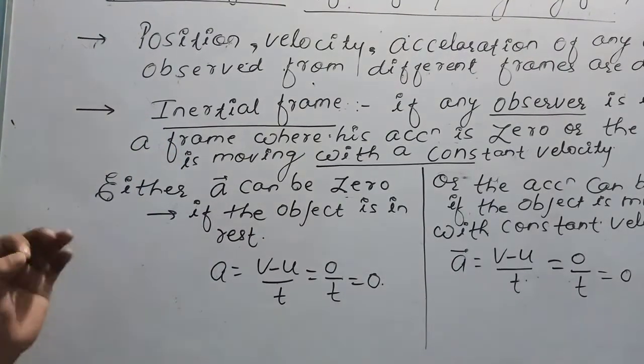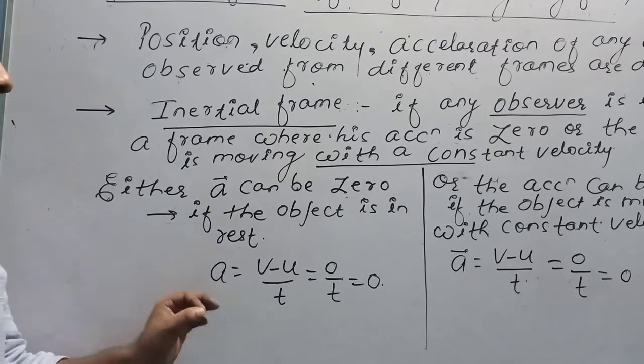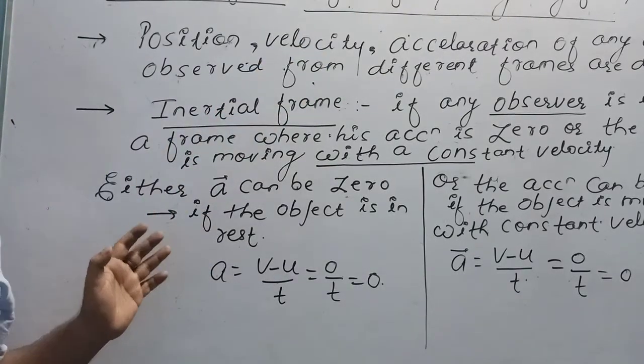And Newton's first and second law are valid only in inertial frames.